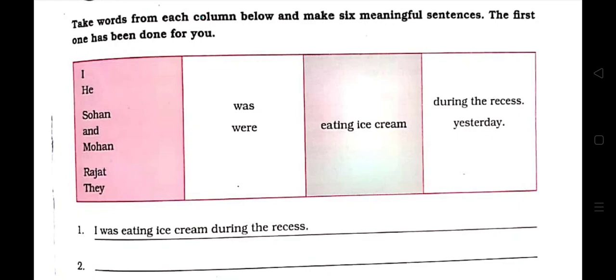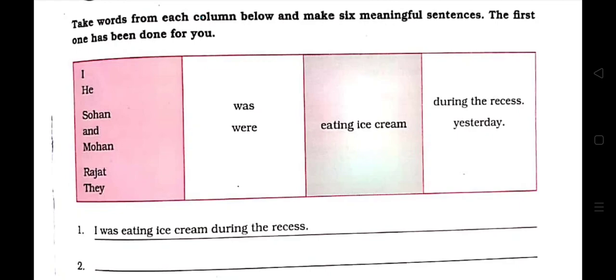Sohan and Mohan. We have discussed above that if two singular subject will be added with and, it will become plural. Sohan and Mohan were eating ice cream during the recess. Sohan and Mohan were eating ice cream yesterday.